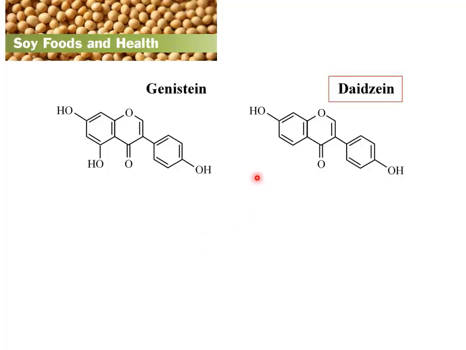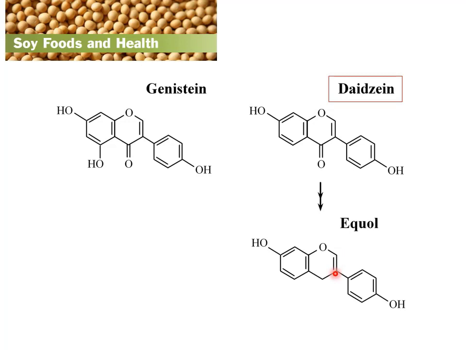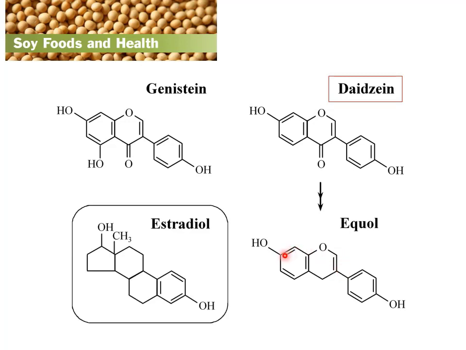Here's a good example. Genistein and daidzein are both phytoestrogens coming from soy. Daidzein can be converted by our gut bacteria to equol. And equol isn't too dissimilar at all to estradiol, and equol can have significant estrogenic effects.